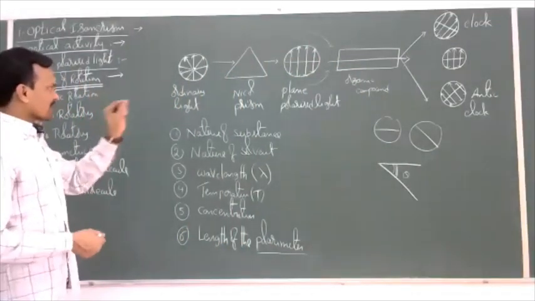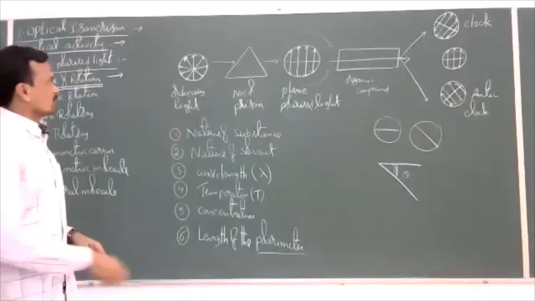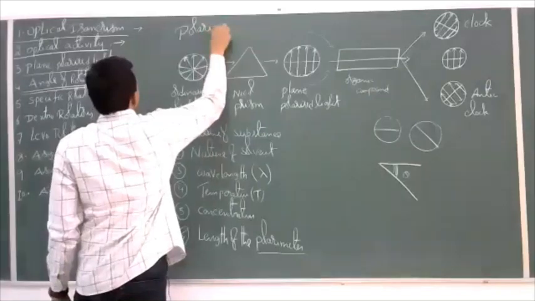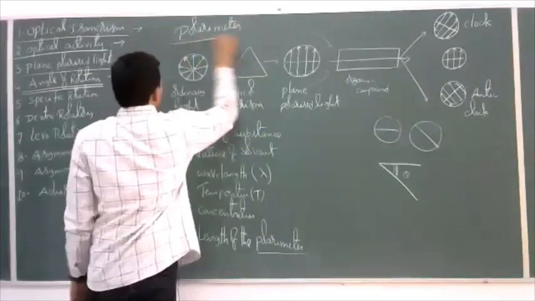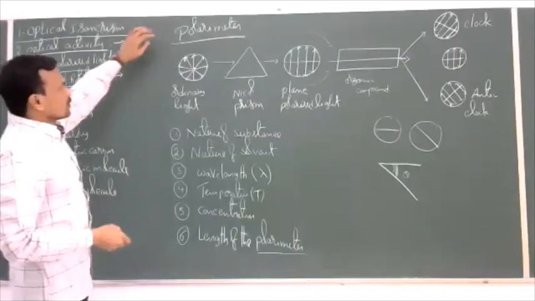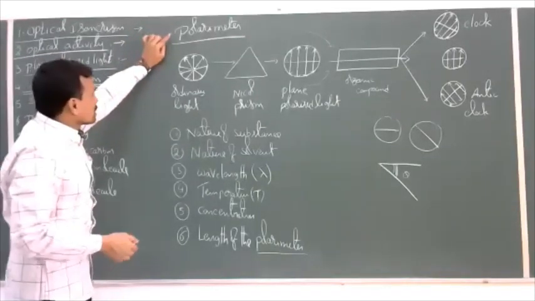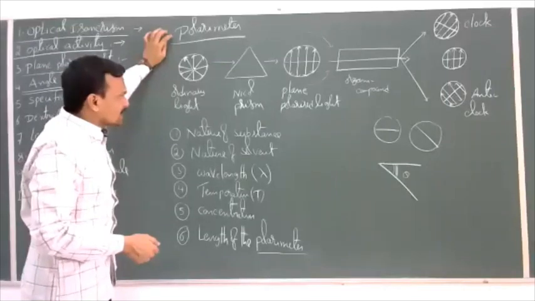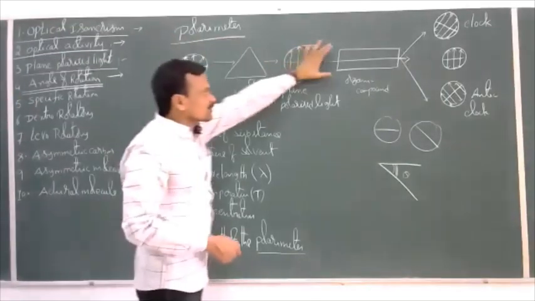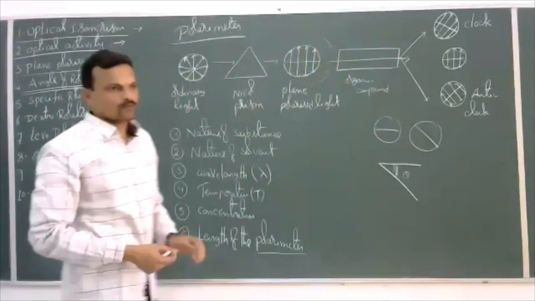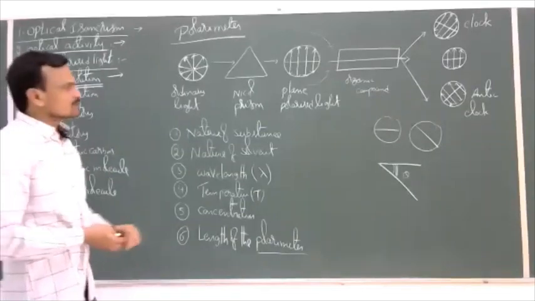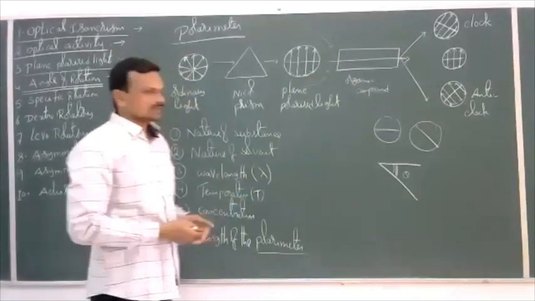The optical activity of a compound can be measured by using a polarimeter. So the polarimeter is used to measure the optical activity of the organic compound. Depending on the length of the polarimeter, the angle of rotation changes. Generally, as the length of the polarimeter increases, the angle of rotation increases.